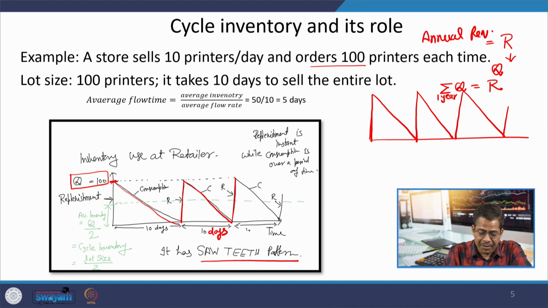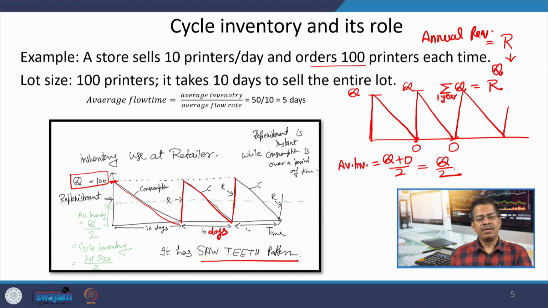This is the maximum inventory Q, and this is the 0 level. So, the average inventory equals Q plus 0 by 2, that is Q by 2, that is our cycle inventory. This is the average inventory which you are always holding in your stocks. So, most of the cost calculations happen on this average inventory level.